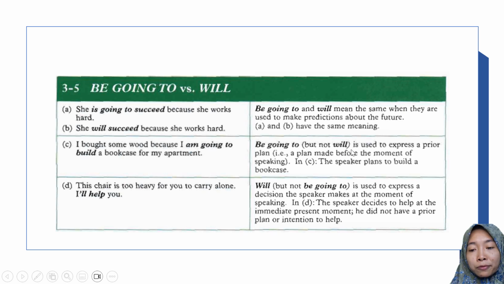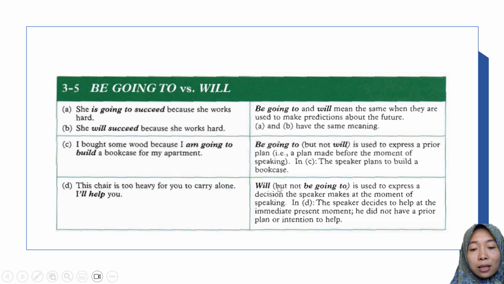A plan made before the moment of speaking. In C, the speaker plans to build a bookcase. Have a look at the example in C. I put some wood because I am going to build a bookcase for my apartment. So the speaker has a prior plan before the moment of speaking. So be going to is more appropriate than will.